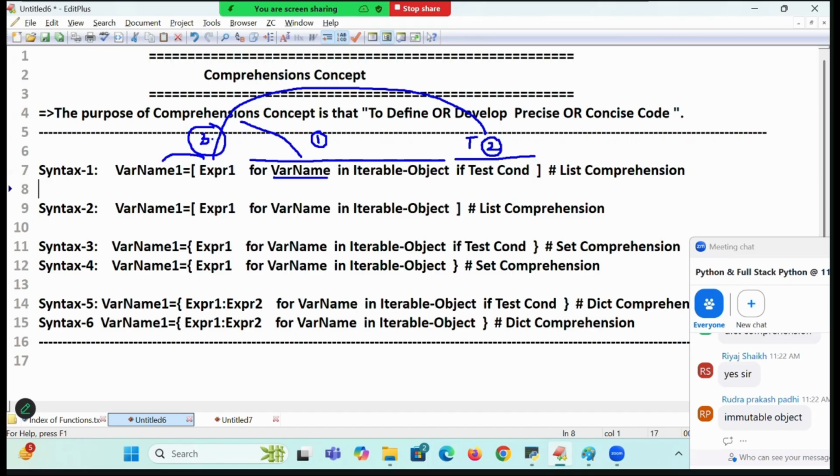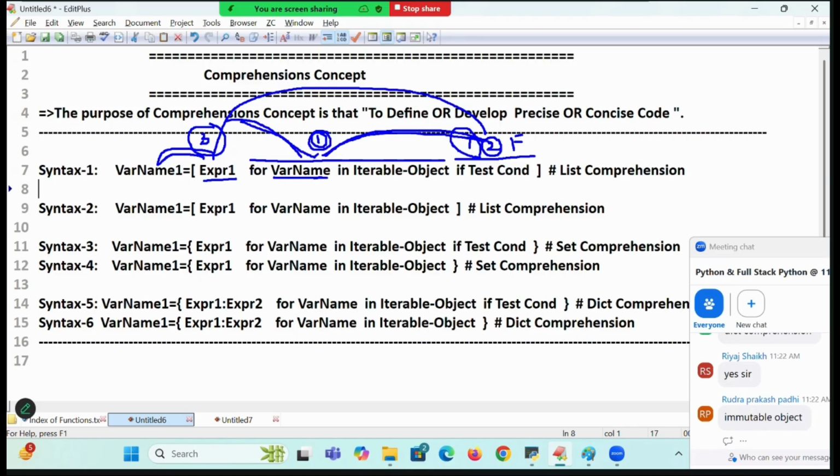Now, go once again to where? Again repeat the number 1. What is the second element that will be taken? Go to where again? Test condition. Test condition is called what here? False. Go to what? First step only. What is the first step? Third element will be taken. Third element is called true. Where is it going? Expression 1. Keep the result in where?